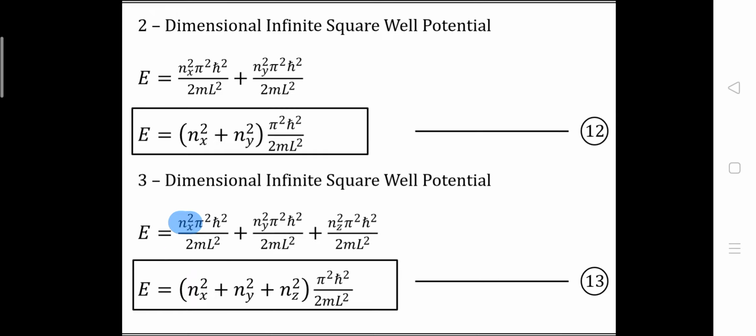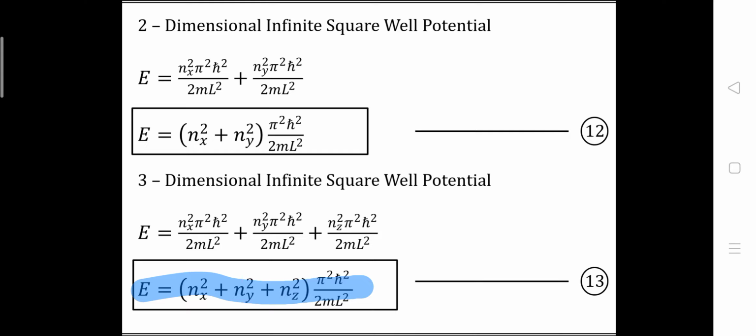So we will have nx square π square h cross square upon 2mL square, ny square π square h cross square upon 2mL square, plus nz square π square h cross square upon 2mL square. And we already know that π square h cross square upon 2mL square is a constant term, so we can take it common from this whole term. So we will get E is equal to (nx square plus ny square plus nz square) into π square h cross square upon 2mL square.